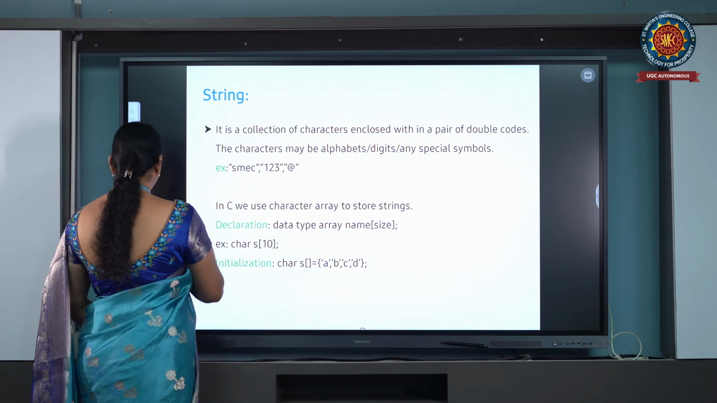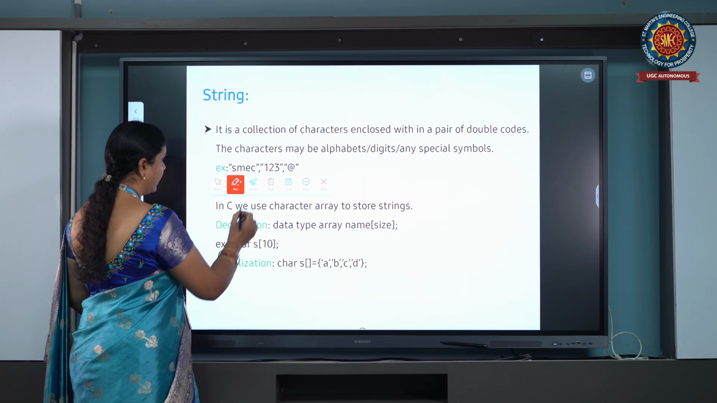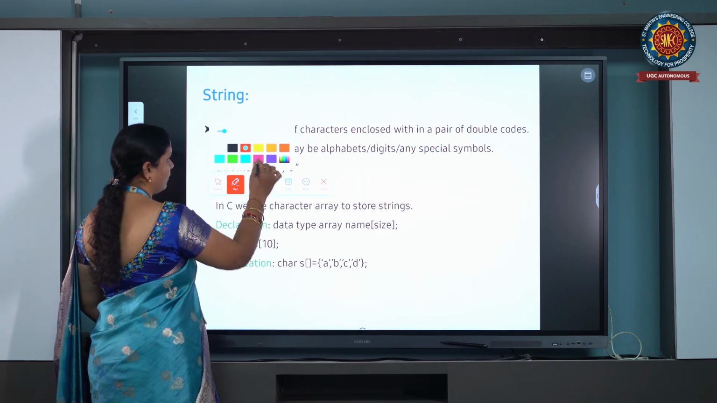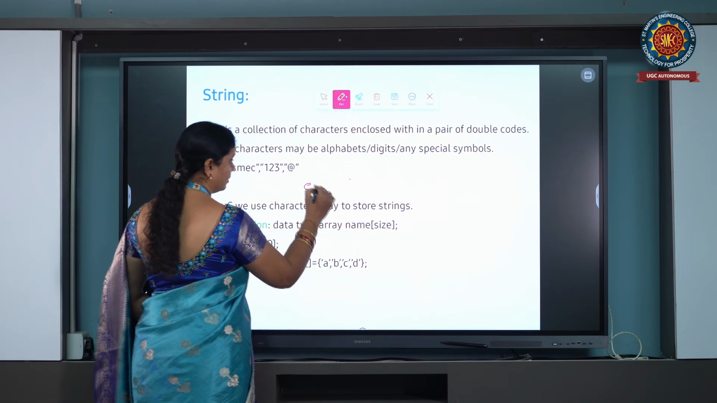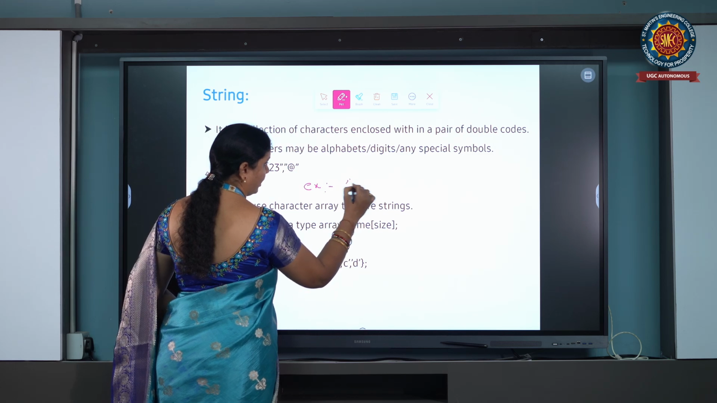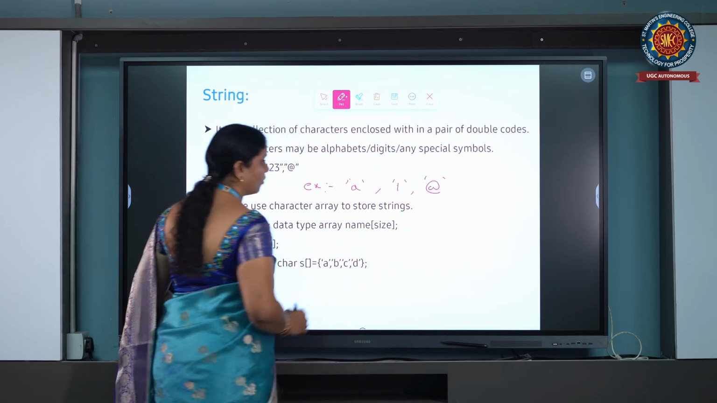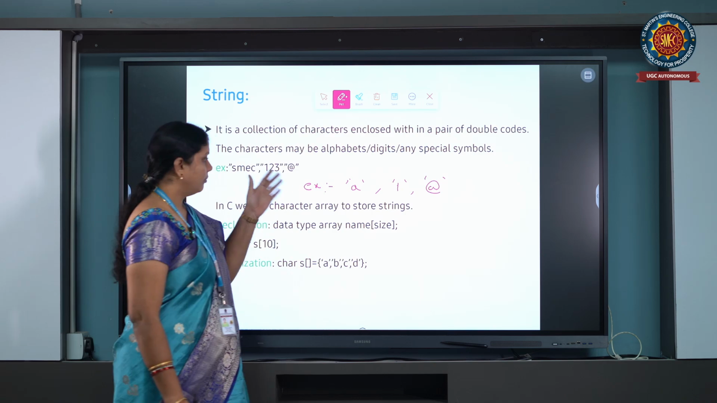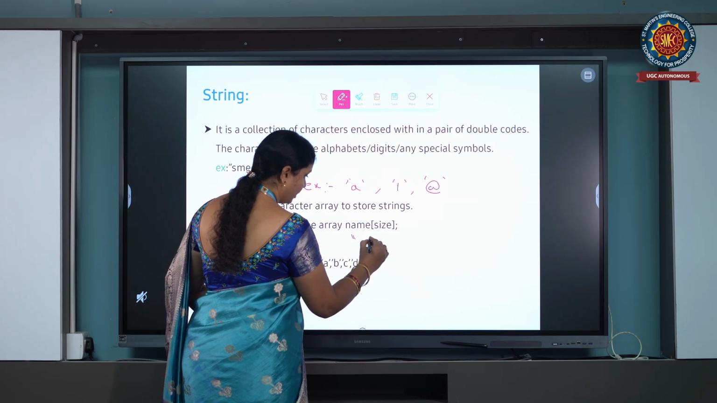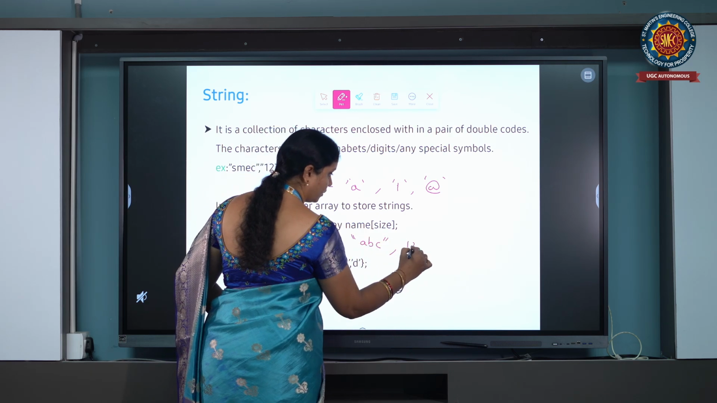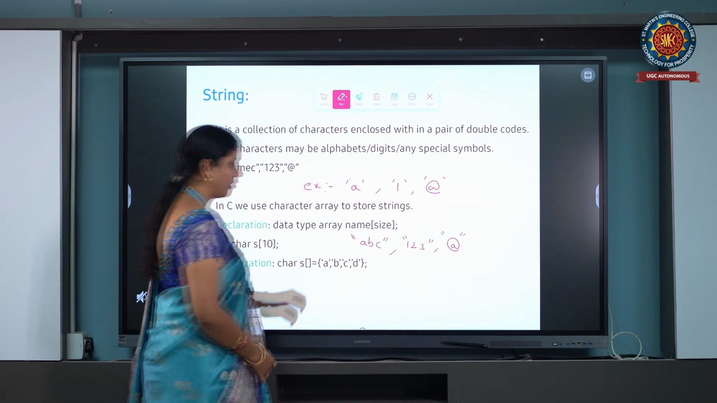Before going to discuss string, we have to know the definition of a character. A character is a single symbol enclosed within single quotes. For example, the alphabet A enclosed in single quotes, or 1 enclosed in single quotes, or any special symbol enclosed in single quotes is a character. A string is a sequence of characters enclosed within double quotes. For example, "ABC", or "123", or "@" enclosed within double quotes is known as a string.